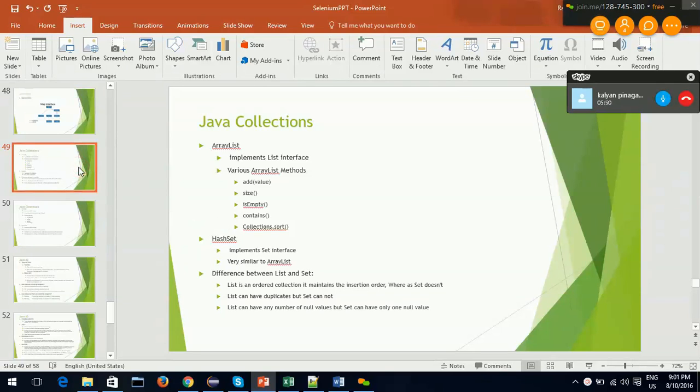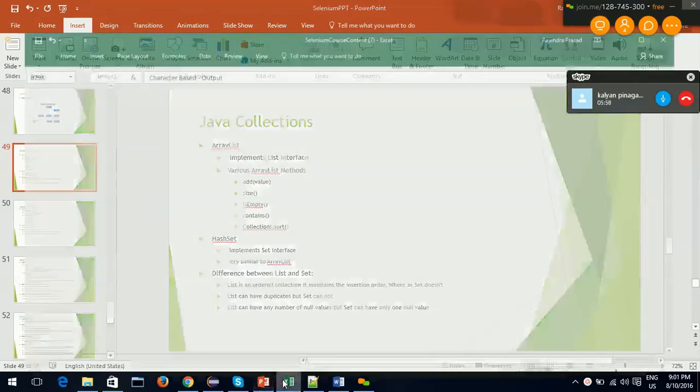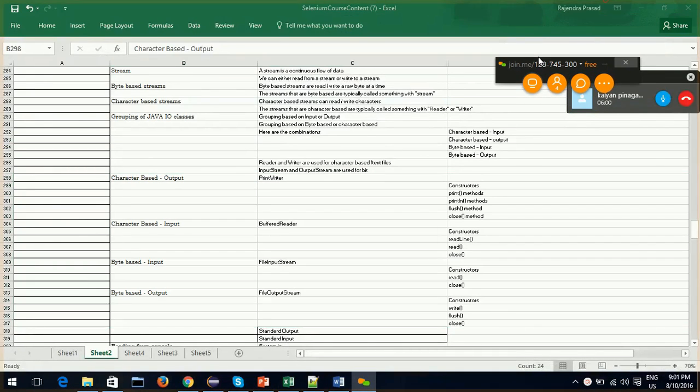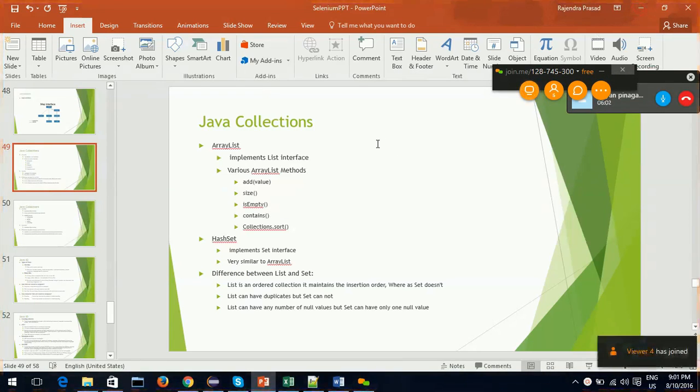So yesterday we discussed collections. We discussed two types of collections. One which contains linear data, another which contains key value pairs, that is map.